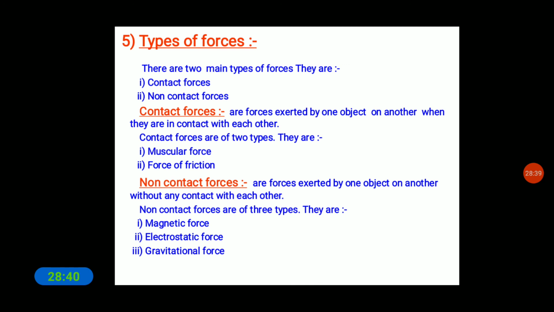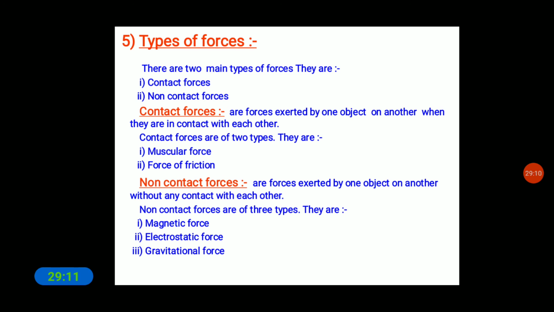This friction force can only apply when the surfaces of two objects come in contact with each other. Then only can the force of friction be exerted. So this is about the force of friction. We can see this force of friction on the earth because this force can be exerted when two objects interact with each other.